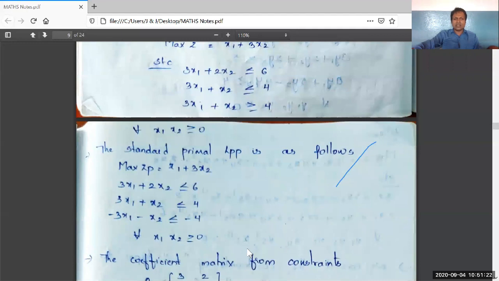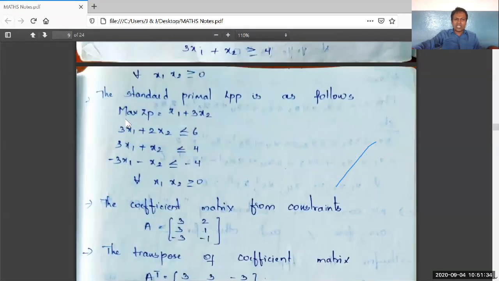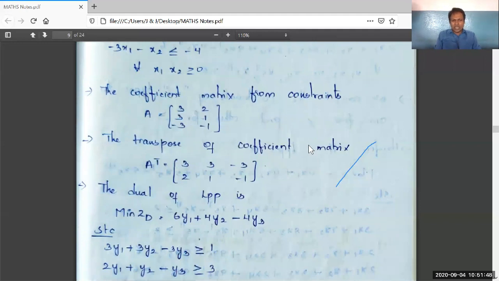Transpose is written. So now the dual of the LPP is written as min ZD. As the objective function in the primal LPP was max ZP, here the objective function should be written as min ZD with the coefficients 6, 4, minus 4: 6y1 plus 4y2 minus 4y3. The subject to constraints are taken from the values of A transpose.